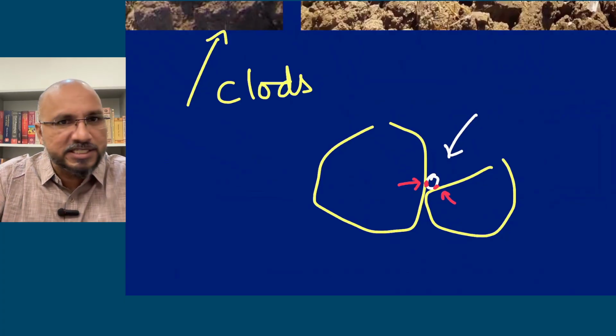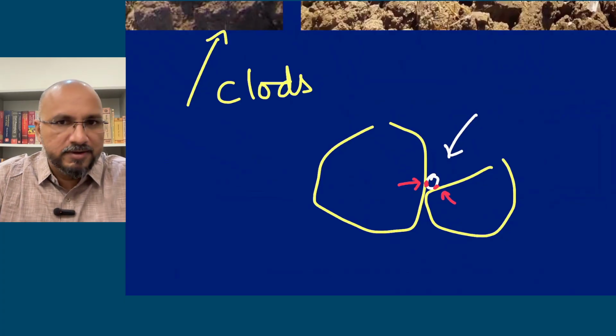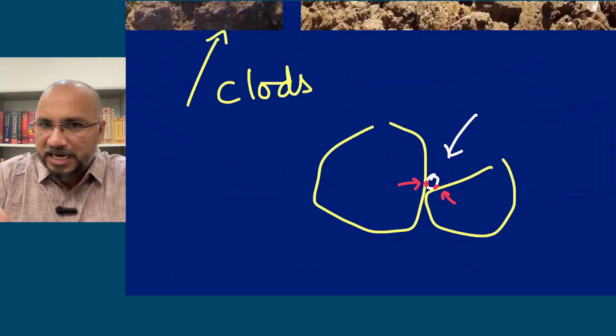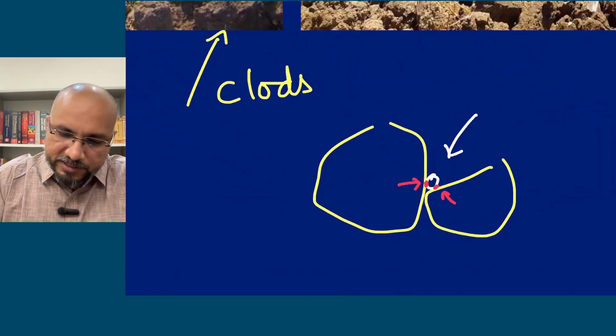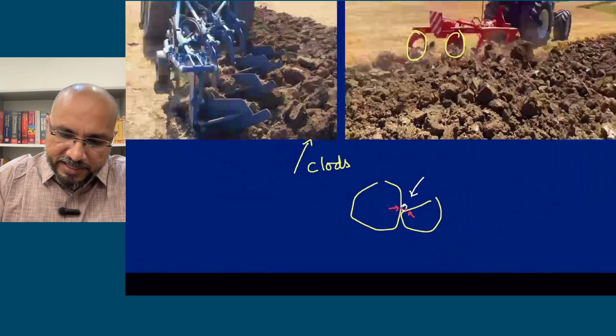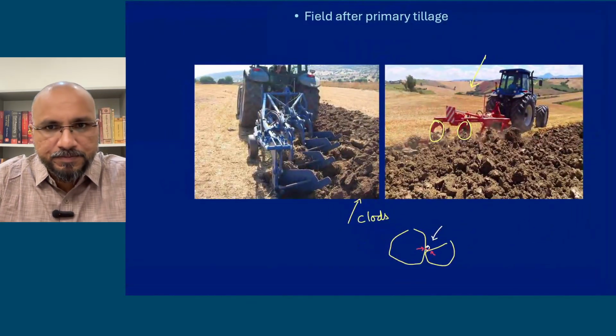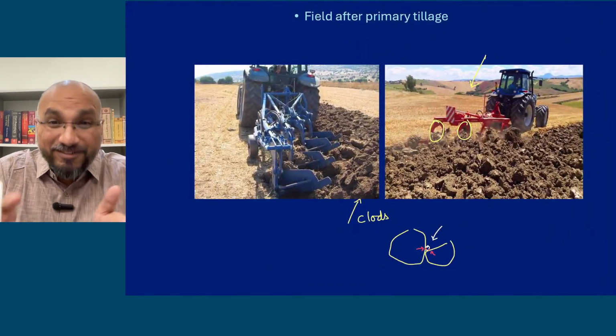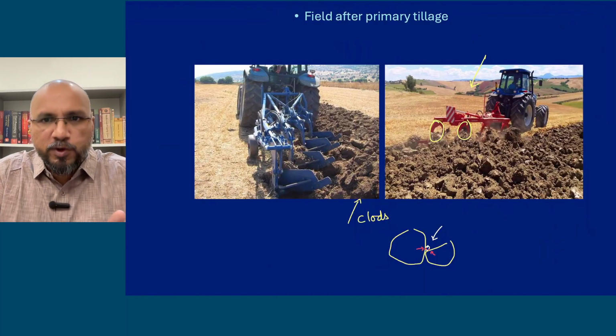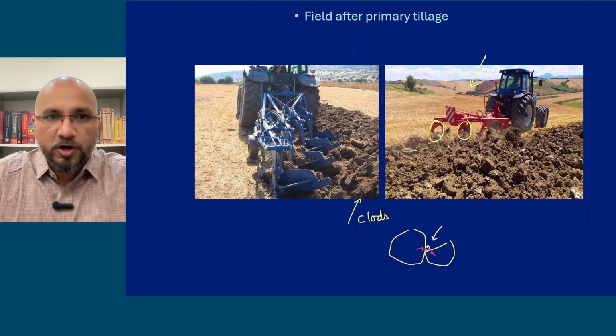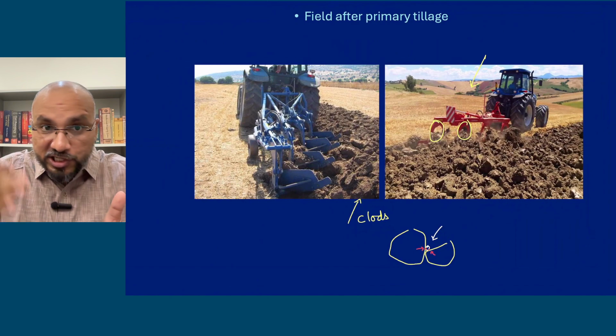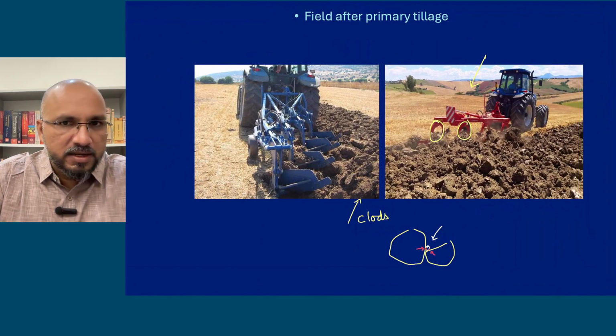So seed germination will be a problem if the field is left after primary tillage. After primary tillage is done, you see large chunks. So we have to break these chunks into smaller parts. Soil को थोड़ा loose बनाना है हमको, ये बड़े बड़े chunks को तोड़ना होता है. So after primary tillage, the field is left with large clods.